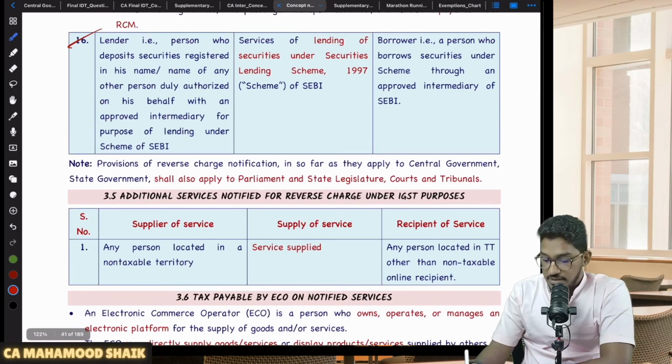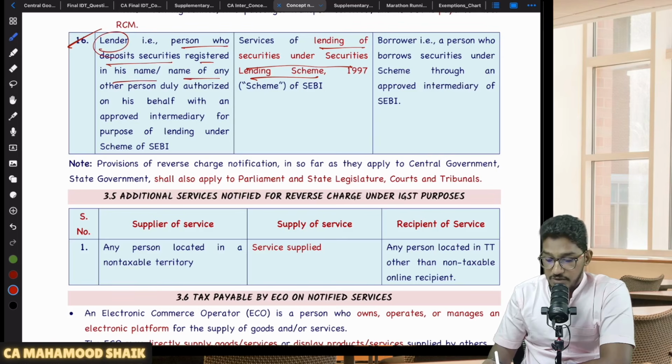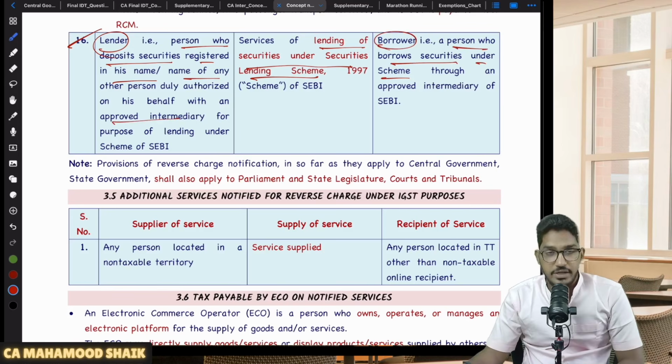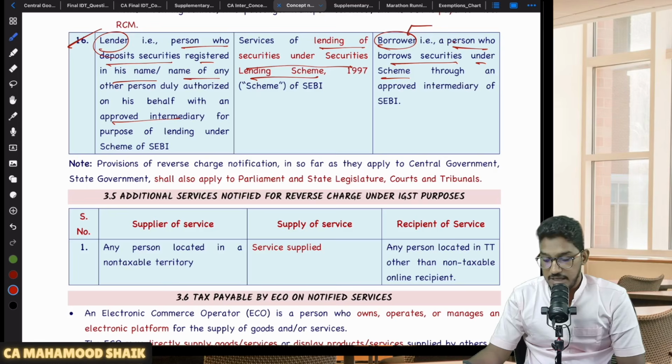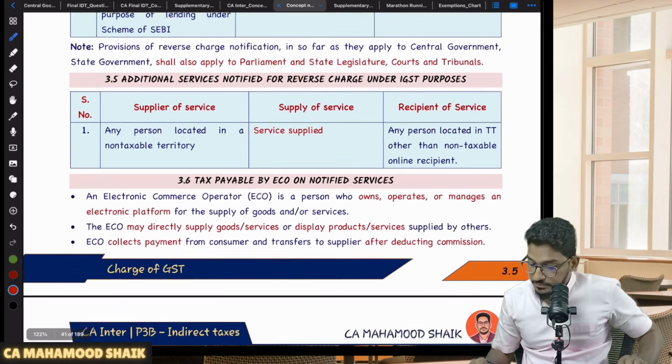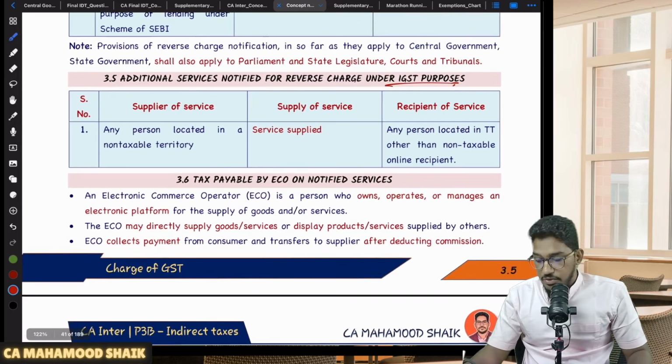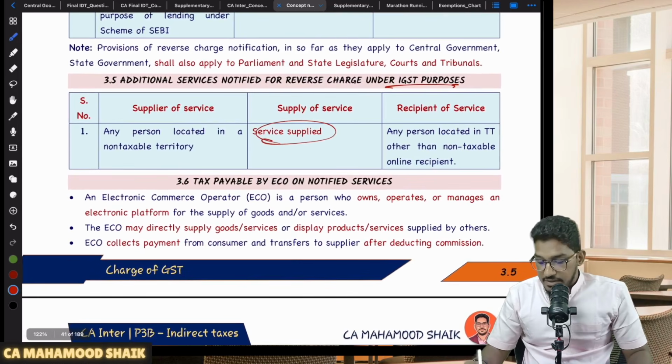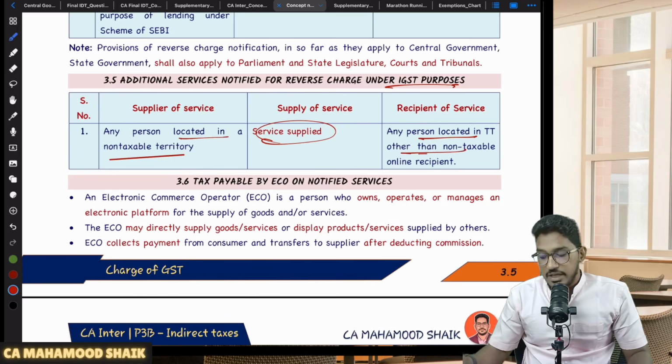If I read it for you: services of lending of securities under the Securities Lending Scheme, where the service provider is the lender, that is, the person who deposits the securities registered in his name or in the name of his authorized representative with an approved intermediary. The recipient is the borrower, that is, a person who borrows the securities under this scheme through an intermediary. So this will get covered under reverse charge mechanism. Understood? Then under IGST also they have notified some services. Any service supplied by a person located in a non-taxable territory to a person located in the taxable territory, other than a non-taxable online recipient, will also get covered under RCM.